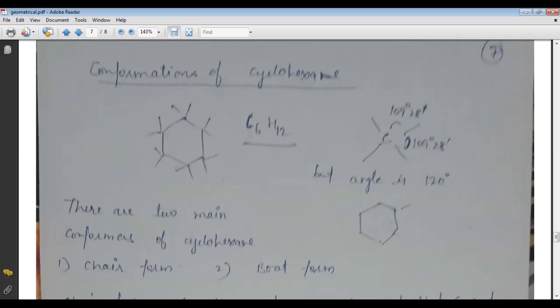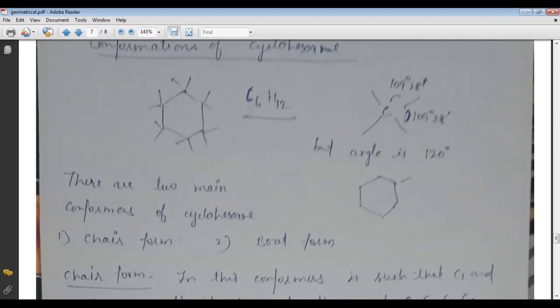But if we see carefully, each carbon has the tetrahedral shape. Here, the bond angle for each carbon is 109 degrees 28 minutes because it has the tetrahedral shape.